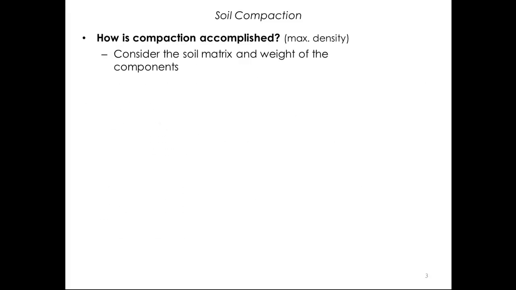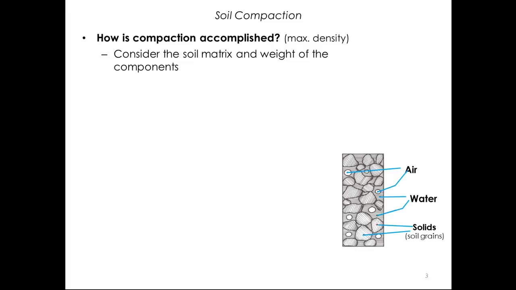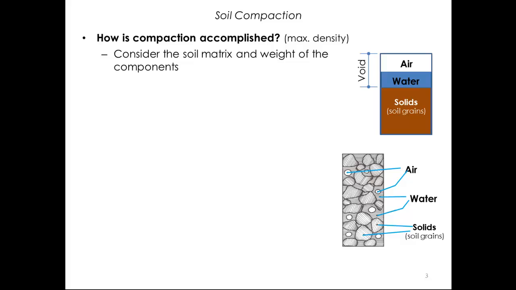In order to understand how compaction is achieved, let's review the composition of soil. As you may have learned in another one of these videos, soil is a matrix of three constituents: solids or soil grains, air, and water, in some combination which is illustrated here. Sometimes a phase model is also helpful. The non-soil spaces in the matrix are known as the void spaces, and that space is filled with air and water in some combination. Since the goal of compaction is to make the soil heavier, more dense, we need to be aware of the weights of these three constituents.